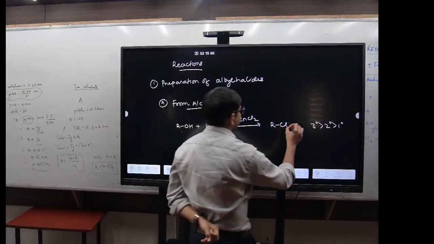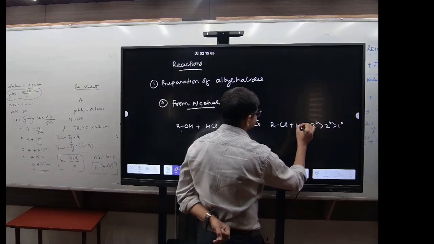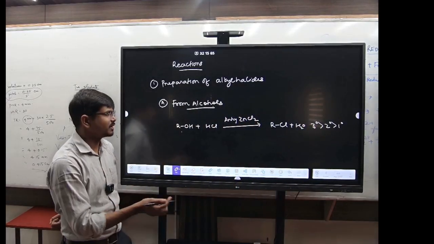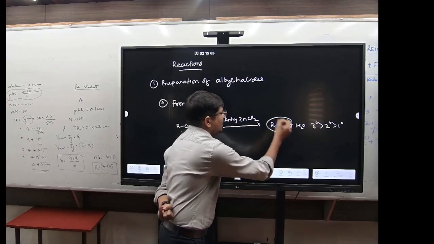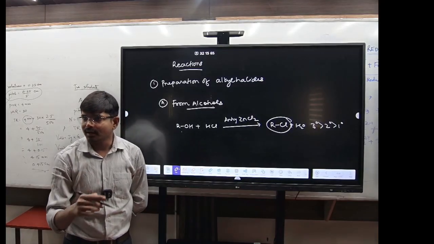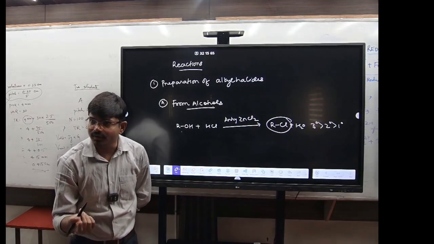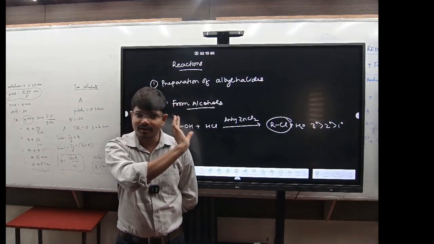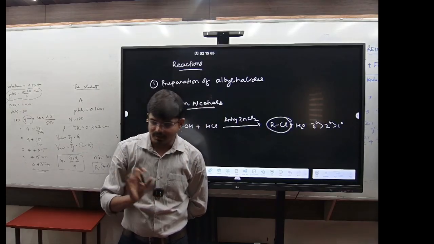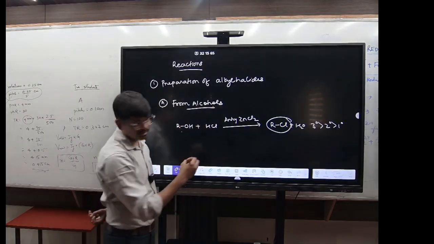So plus here I have to write H2O. Clear? Plus H2O, water will be liberated. So the main compound is RCl. This is the preparation of the alkyl halide. Which mechanism is it following? The SN1 mechanism. Basically you have to look for the stability of the carbocation.